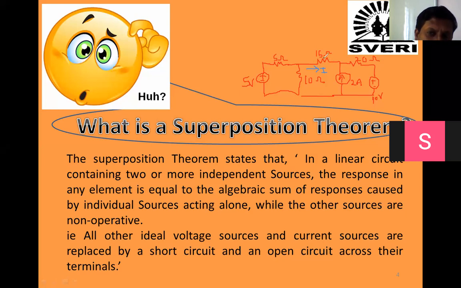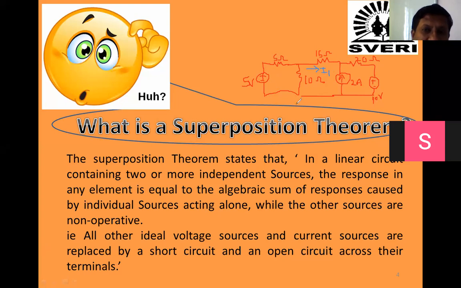Current passing through 15 ohm, that is I1 due to 5 volt. Current passing through 15 ohm, that is I2 due to 2 ampere. And current passing through this 15 ohm, that is I3 due to this 10 volt. So if you take the addition finally, that will give the answer of I. Are you getting my point? Now I want to take 5 volt and calculate I1. Suppose this is I1.